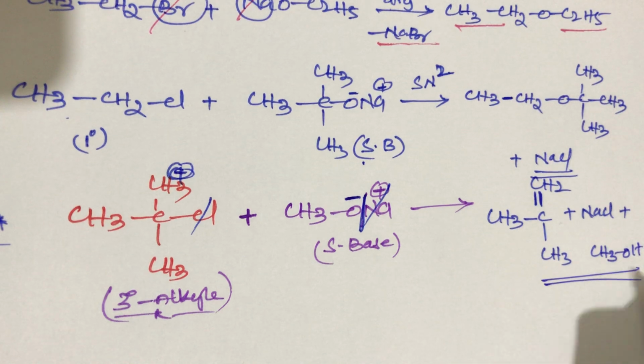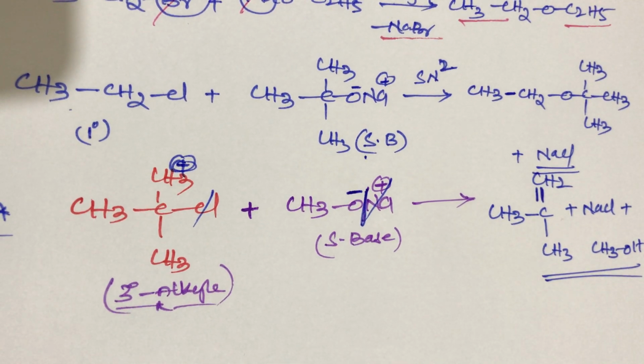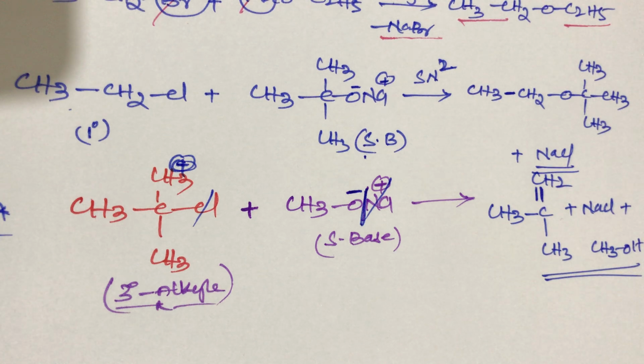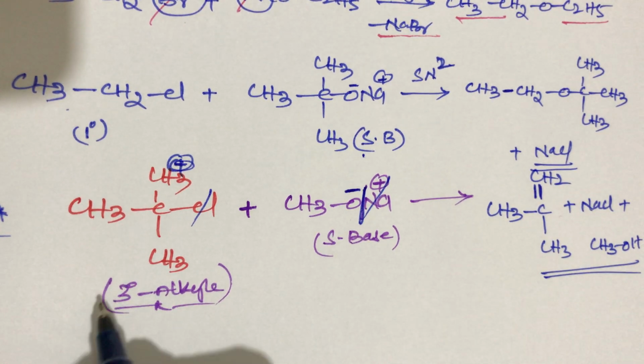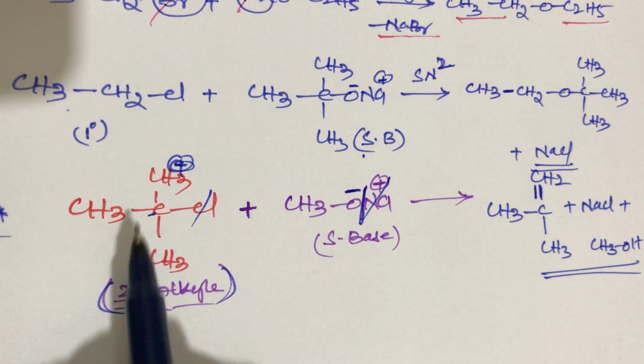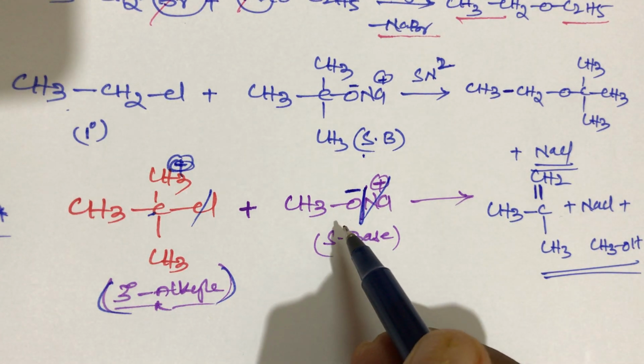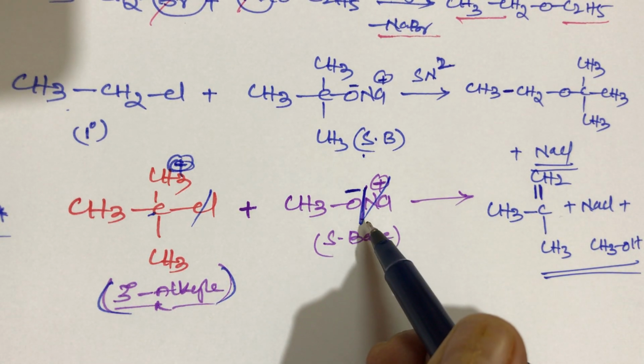This is the overall reaction, student. This is the very most important. In this reaction, ethers cannot be prepared from tertiary alkyl halide. For example, take the tertiary alkyl halide, that is tertiary butyl chloride. When tertiary butyl chloride reacts with sodium methoxide, that means a strong base or strong nucleophile, what happens to it?